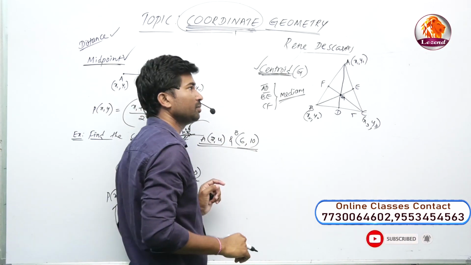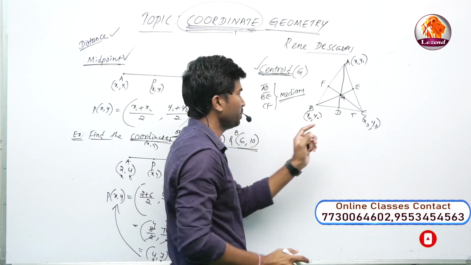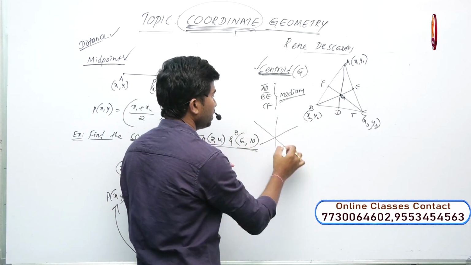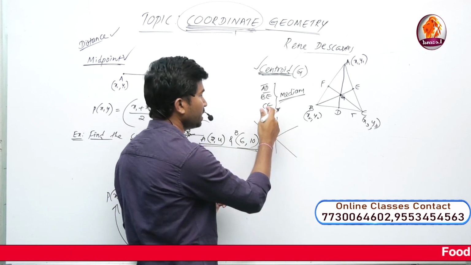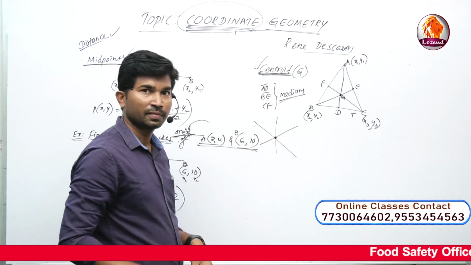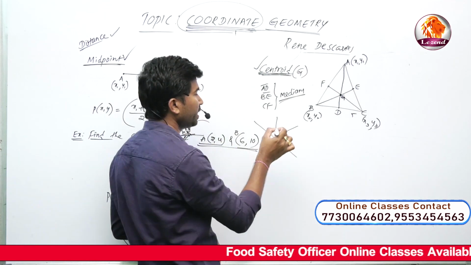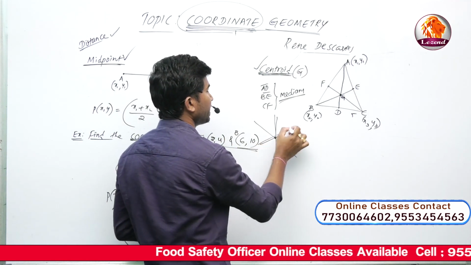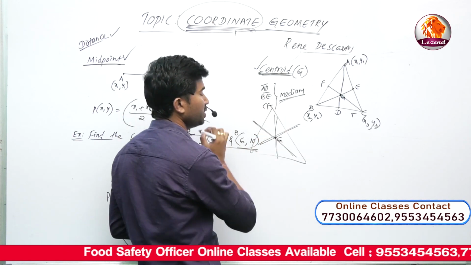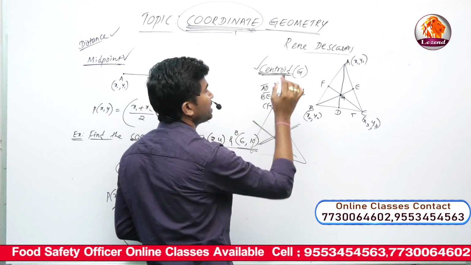Once again, repeating that. The concurrent point means first median, second median, third median. This is the concurrent point. These are the concurrent lines. The concurrent point G, of the first median, second median, third median of the given triangle ABC, is known as the centroid.